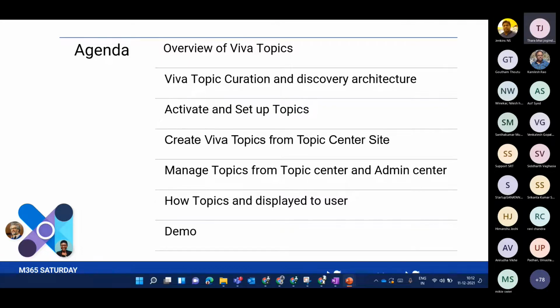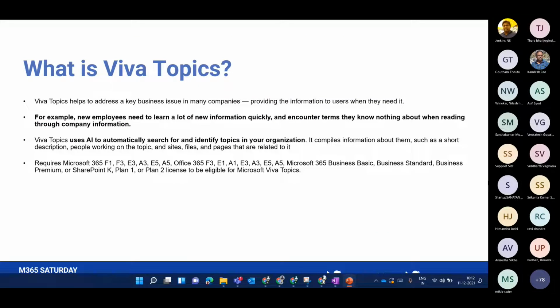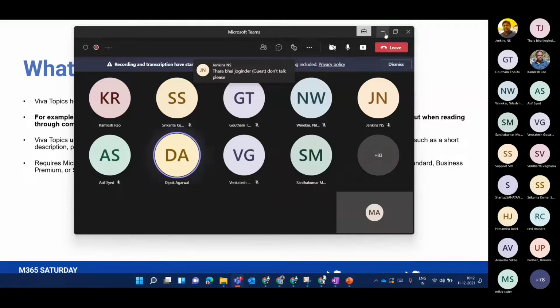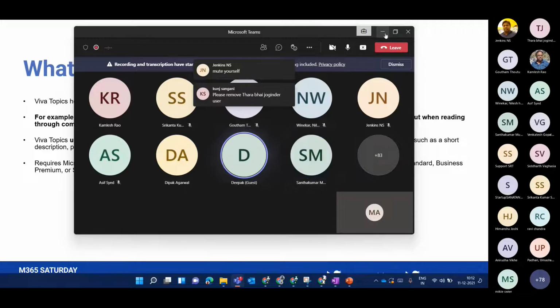Somebody is speaking in between continuously. Hello, I think somebody's speaking. Guys, can you just make the moderator a presenter and the rest of the guys attendees? I think this problem will be sorted out.